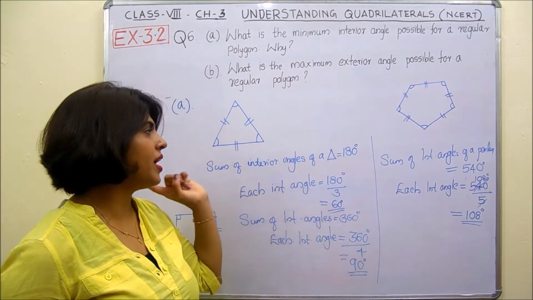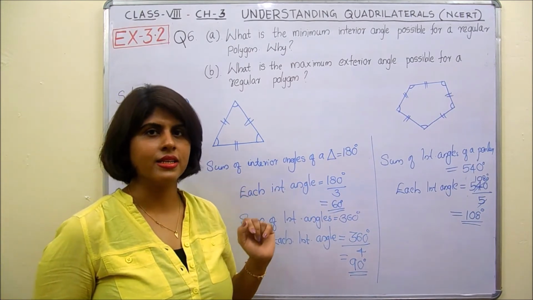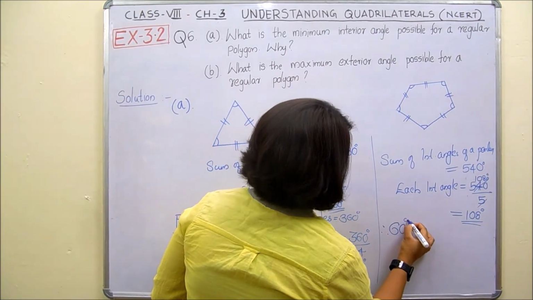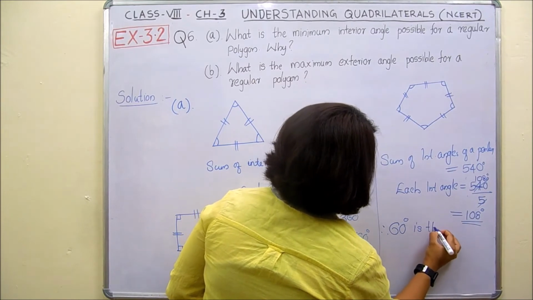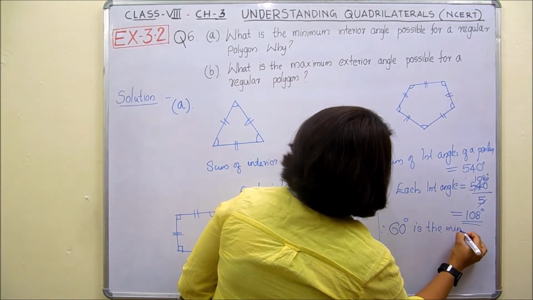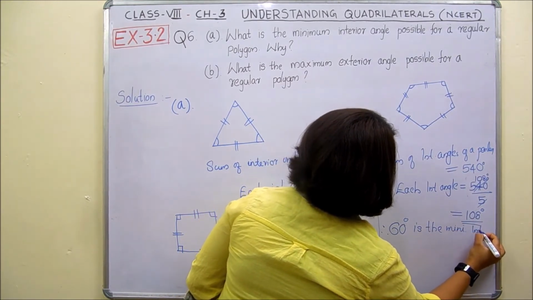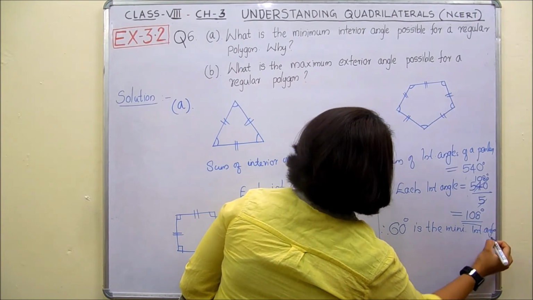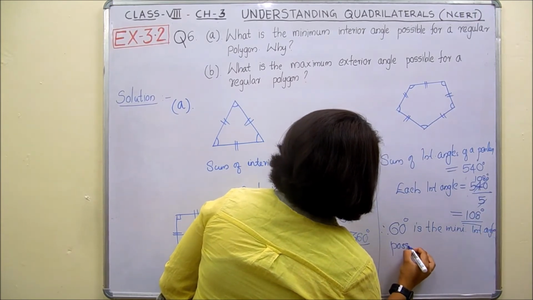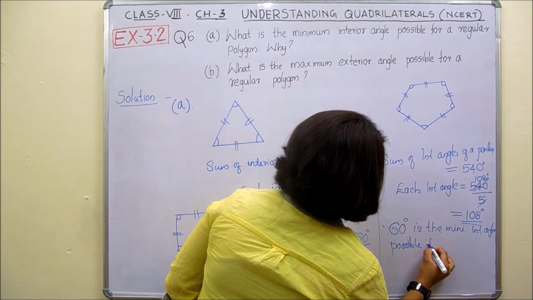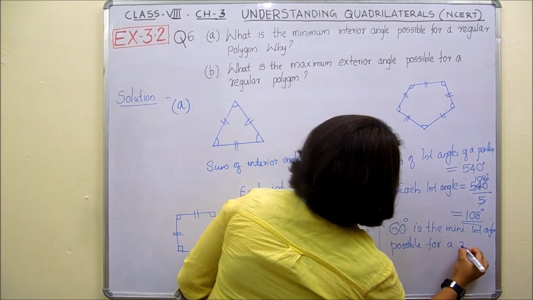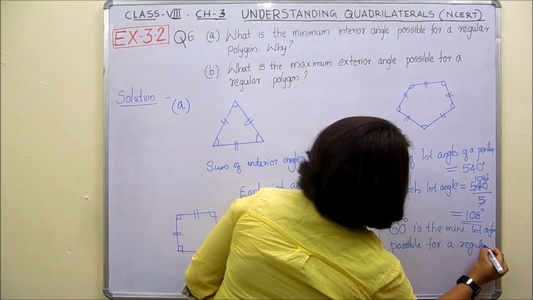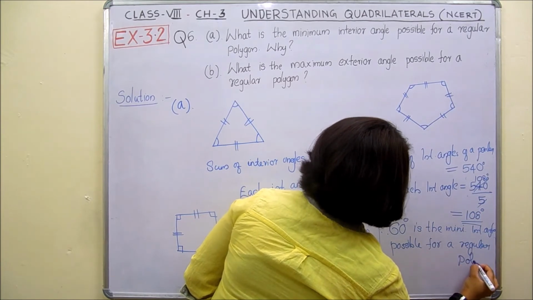That is in the case of an equilateral triangle. Therefore 60 degree is the minimum interior angle possible for a regular polygon. Clear?